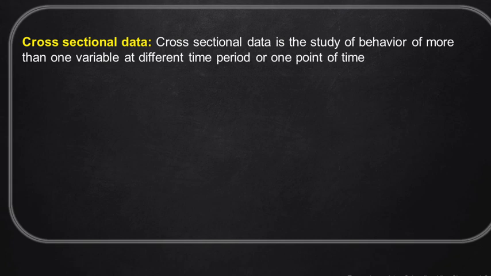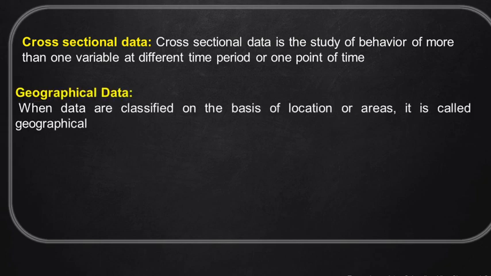Next we have cross sectional data, where more than one variable is considered at a different time or the same time period. That means over different states and over different years, it is called cross sectional data. Next is geographical data. Data is classified based on location, like different states, Delhi, Mumbai, and different locations. For each location we have a particular amount of rainfall. So this is geographical data. So this is how we can see data and its classification.